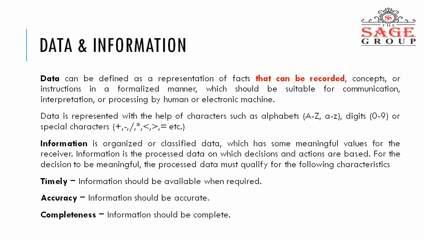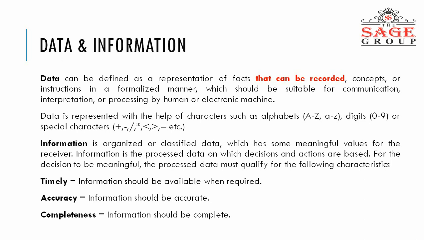But if we say the student has the name Rahul, Rahul is 23 years old, and Rahul lives in Bhopal, then Rahul is a 23-year-old student who lives in Bhopal. That is meaningful information, and it should be accurate and complete. This is the information regarding the student, an object.